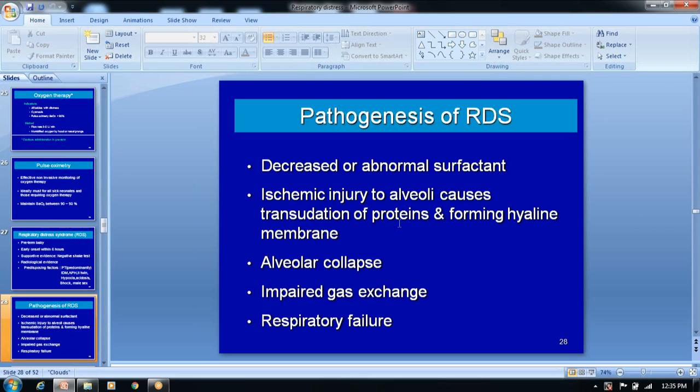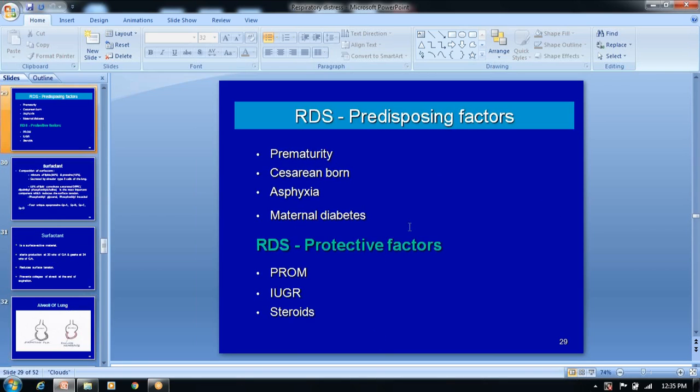There are ischemic changes and injury to the alveoli, causing transudation of proteins and formation of a membrane, and that's why we call it hyaline membrane disease. Then there is a collapse of the alveoli. There is no opening of the alveoli, so there is no gas exchange at the level of the alveoli, and we go into respiratory failure. Again, the predisposing factors we just discussed, and most importantly the cesarean baby. And there are also some protective factors.